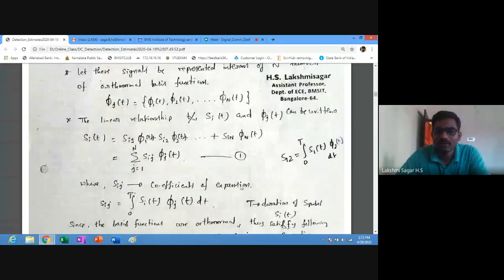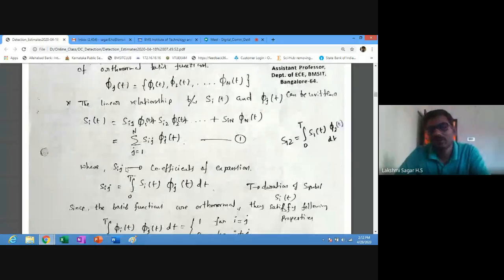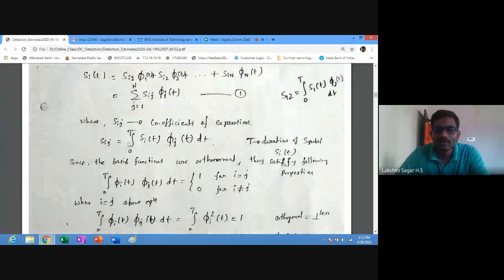Here Sij is nothing but the coefficient of expansion. Suppose i is equal to 1 and j is equal to 2, we can write this equation for S12 as the integral from 0 to T of S1(t) phi 2(t) dt, where T is the duration of the symbol Si(t).